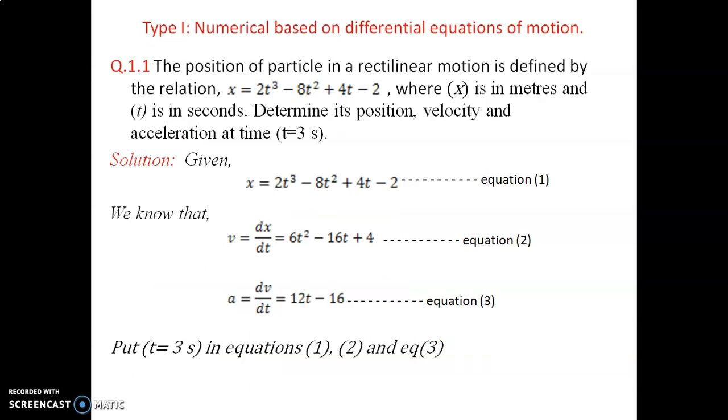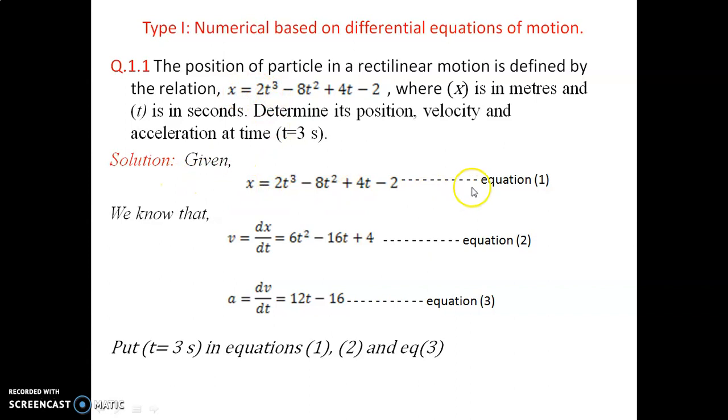There are various types of numericals that can be asked over these topics. The first type of numerical I have categorized as numerical based on differential equations of motion. The question is: the position of a particle in rectilinear motion is defined by the relation x is equal to 2t cube minus 8t square plus 4t minus 2, where x is in meters and t is in seconds. Determine its position, velocity and acceleration at time t is equal to 3 seconds. Here the position means displacement, and the motion is defined by giving the mathematical expression for position.